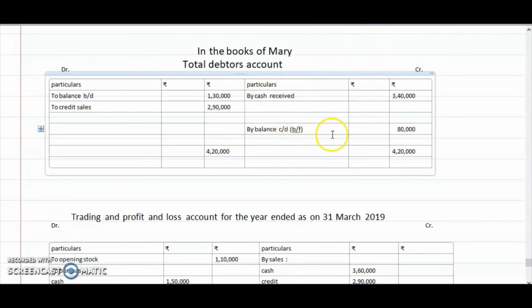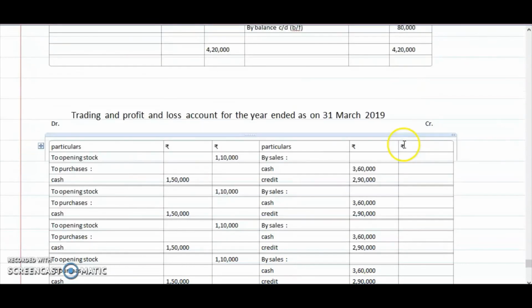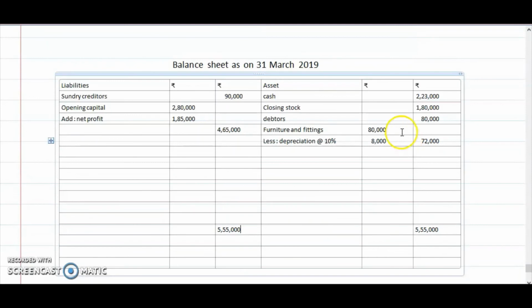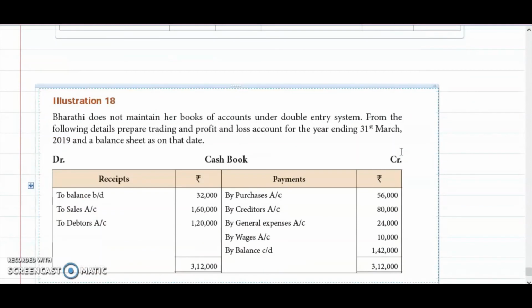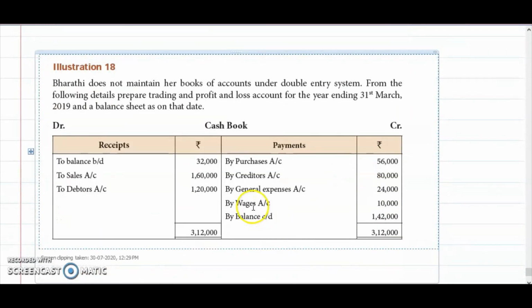So this 80,000 is not given in the problem. That is the balancing figure we are finding out. That's why we are taking and writing here in the asset. Okay, so this data we found. That's why we are preparing that one. I hope you understand this one. It's a very simple problem. You try this problem. So general expenses will appear in the profit and loss account debit side. Remaining and all it is the same thing only, it is given.